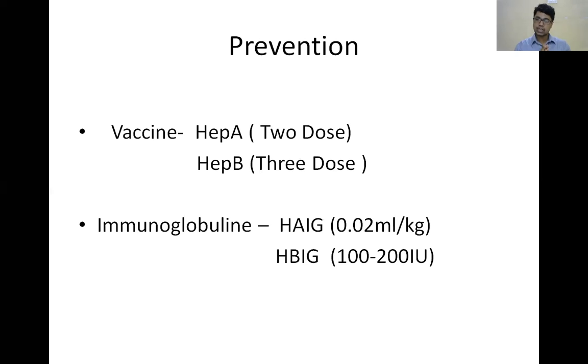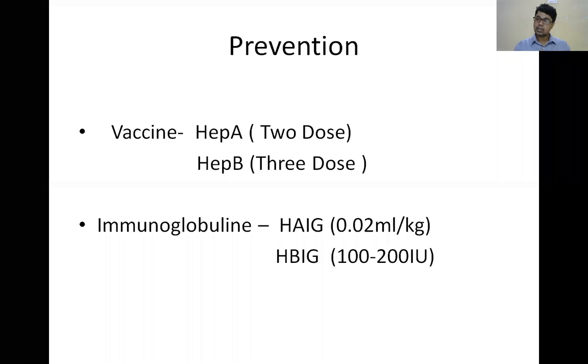After the second dose, the seroconversion, meaning antigen to antibody production, is 95 to 100%. It will give protection for 20 to 30 years. Even a single dose will give protection for 20 to 30 years, but the chances are 70 to 80%. But after two doses, there is 95 to 100% seroconversion and protection for 20 to 30 years.